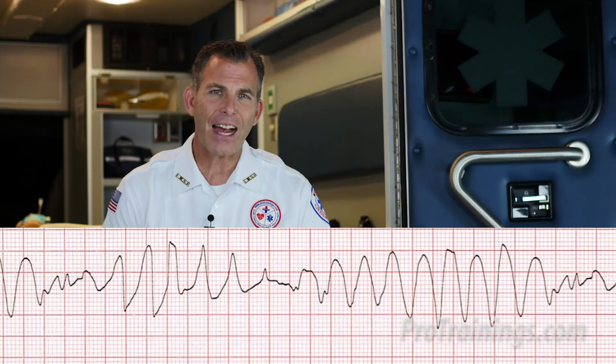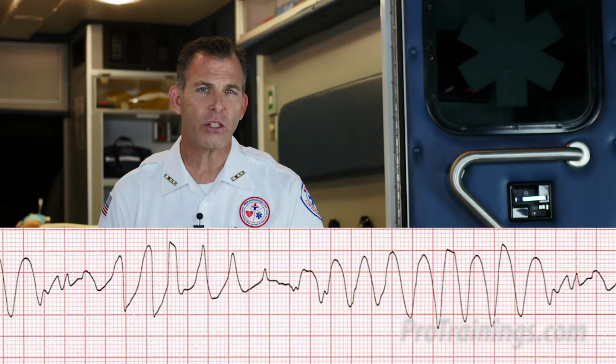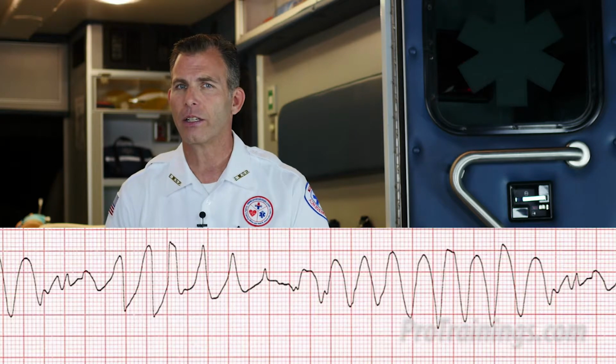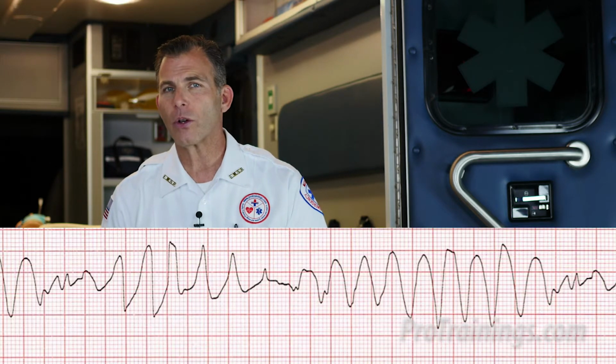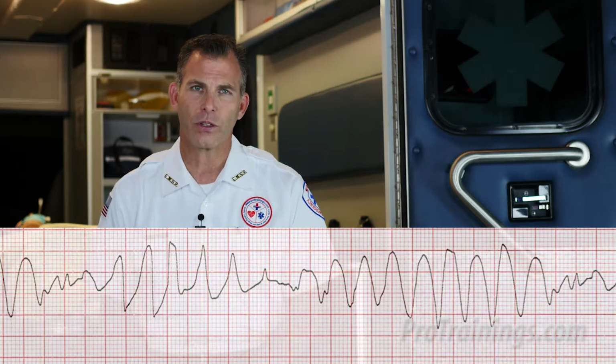Now in Torsades, it can sometimes appear that the apex of the QRS complex changes from top to bottom and back again. Torsades de pointes, or TDP, translates as twisting of points. The most important thing to remember with this type and monomorphic wide complex VTach is that both can become pulseless VTach or VFib very quickly.